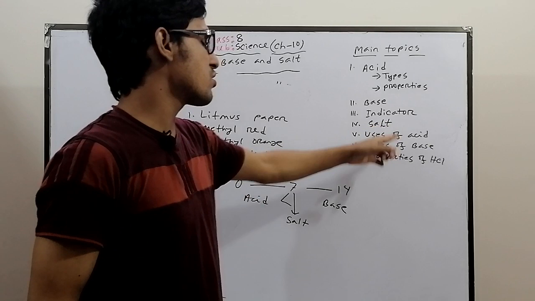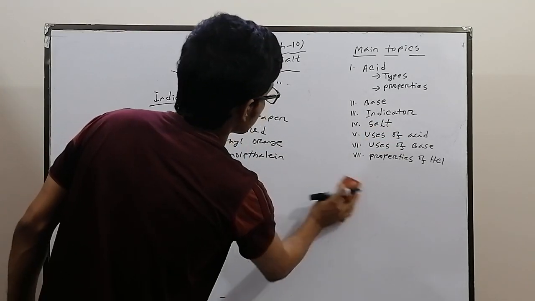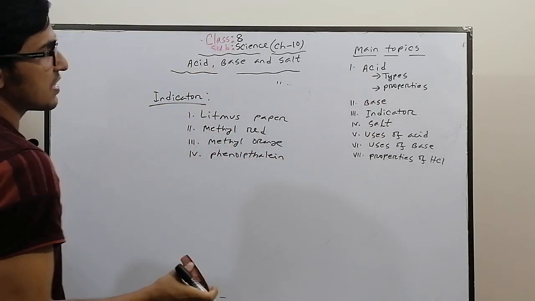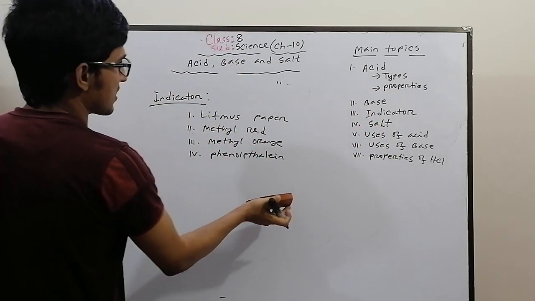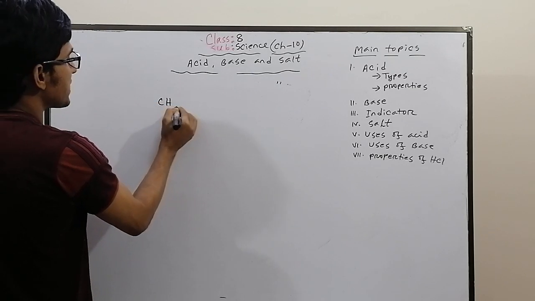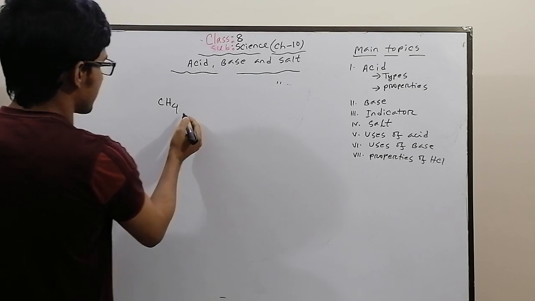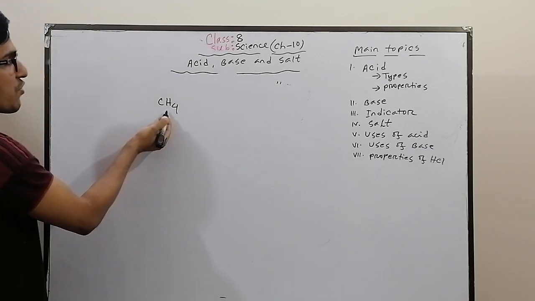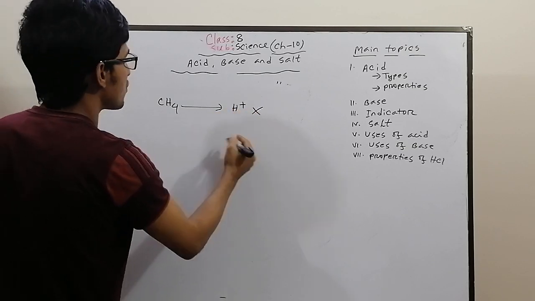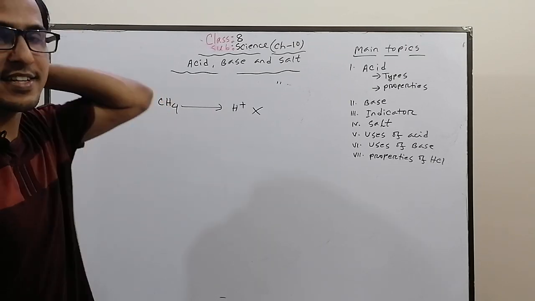So the next topic is salt. What is salt? Salt is a neutral substance which is produced from acid and base. Again, there are some different things. CH4 is methane. Is it an acid? No, it is not. Although there are 4 hydrogen atoms, it does not produce hydrogen ions in water. That's why CH4, methane, is not acid in nature.